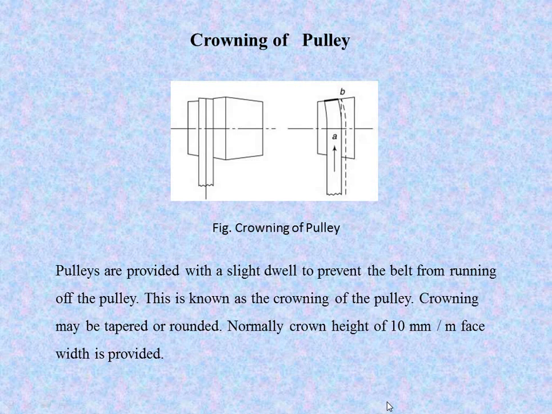Okay, this is a crowning of pulley. Why is this used? To prevent the belt from running off the pulley, and this is known as crowning of the pulley. So slide dwell is provided here, and it is tapered or rounded. This is how crowning is made. And the standard parameter is 10 mm per meter face width. This is a crowning of the pulley. So we stop here. Thank you.